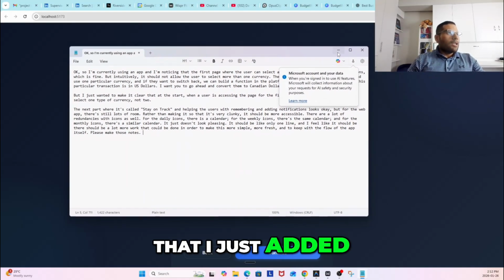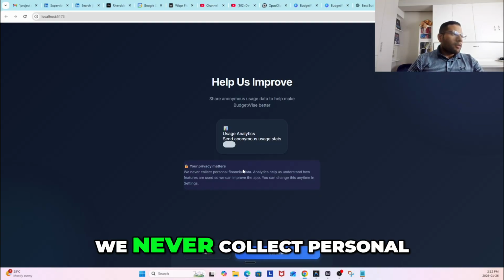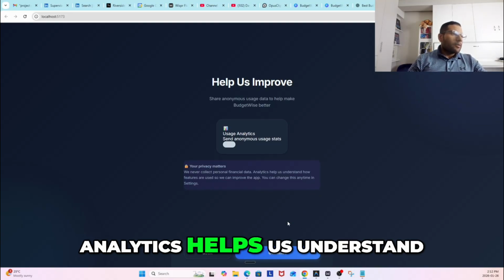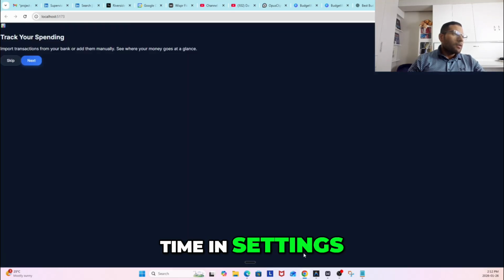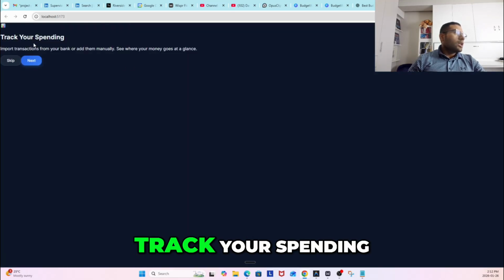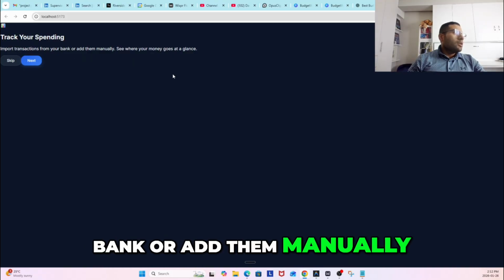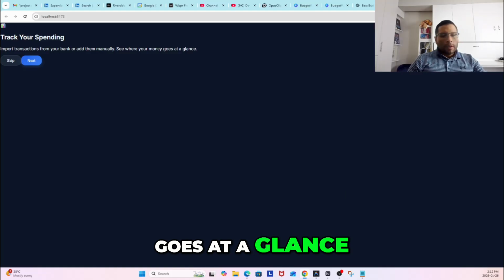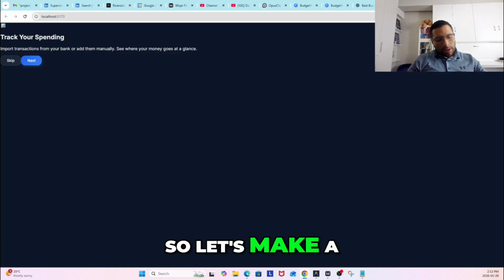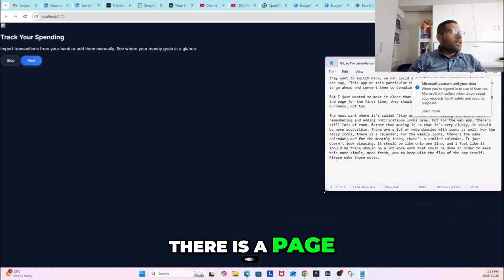Okay, so as you can see here, those are the notes that I just added, which is perfect. For this part, it seems okay. Your privacy matters. We never collect personal financial data. Analytics helps us understand how features are used so we can improve the app. You can change this anytime in settings. Okay, so now: track your spending, import transactions from your bank, or add them manually, see where your money goes at a glance. Okay, so let's make a note of this as well.